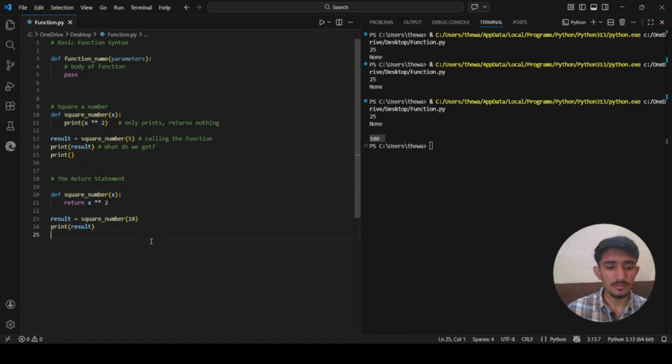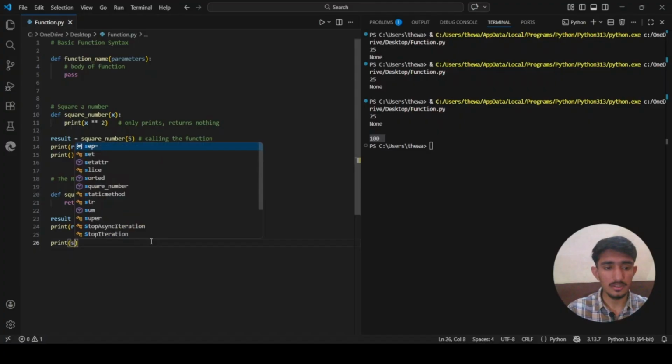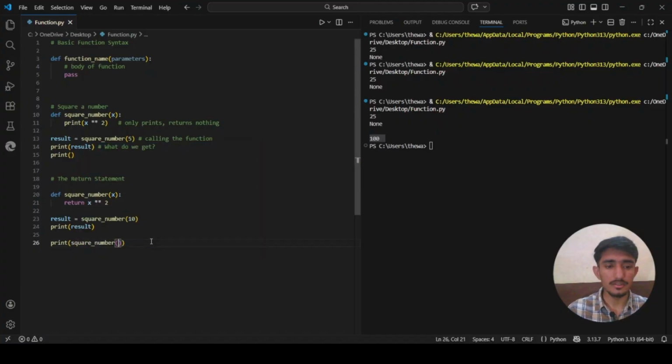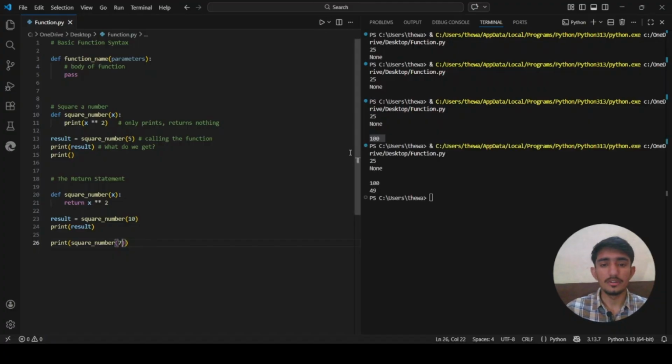After that we print whatever the value is. You can also skip the variable and print directly, like print square number. Let's say if you want to find out the square of 7, you see this 49 here. This way also works if you are using the return statement.